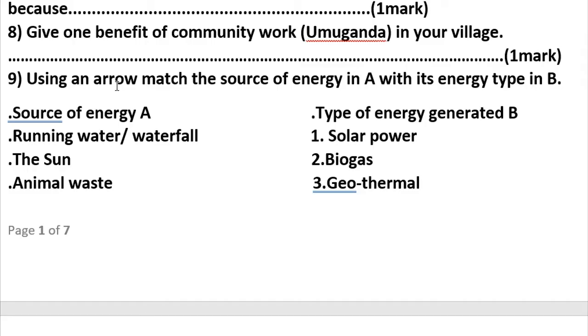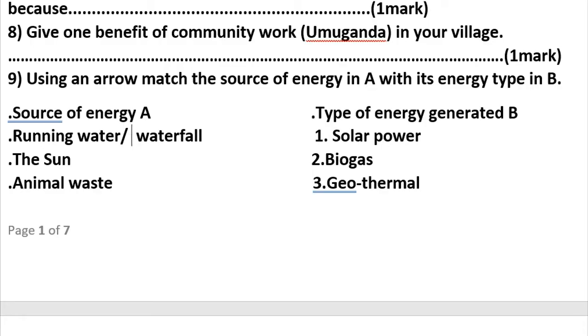Here we are going to match some sources of energy from list A with energy types in B. Here we can say running water or waterfall. Here on running water, if we go ahead, we can say yes, running water matches with waterfall.